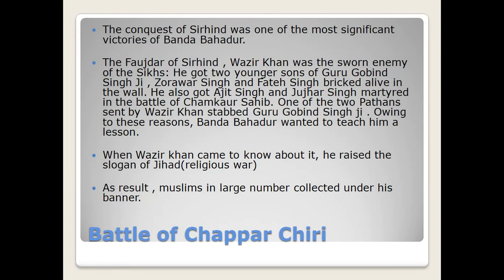Now, the conquest of Sarhand is one of the most significant victories of Banda Singh Bahadur. The Faujdar of Sarhand, Wazir Khan, was the sworn enemy of the Sikh. He got the two younger sons of Guru Gobind Singh Ji, Zorawar Singh and Fateh Singh, bricked alive in the wall. He not only got these young Sahibzadas bricked alive, but he also got Ajit Singh and Jujhar Singh martyred in the Battle of Chamkaur Sahib. One of the two Pathans sent by Wazir Khan stabbed Guru Gobind Singh Ji. Owing to these reasons, Banda Bahadur now wanted to teach him a lesson.